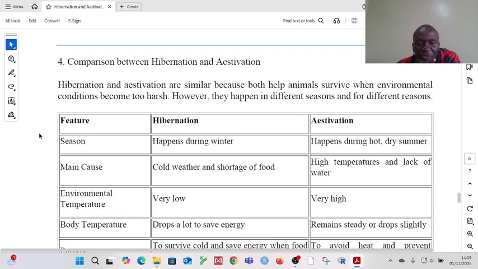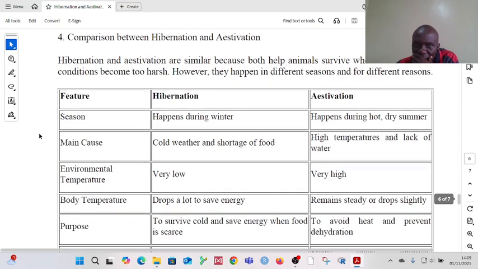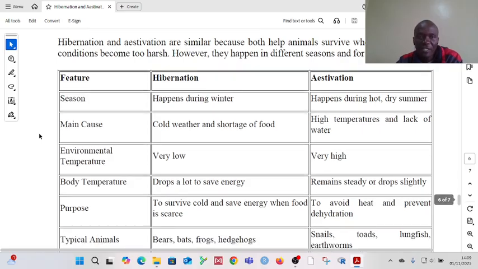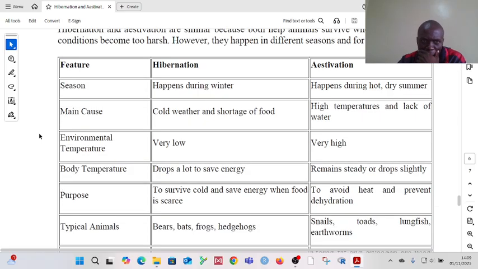So as a comparison between hibernation and aestivation, one is that they are similar because they help animals to survive when the environmental conditions are harsh. But that being the similarity, they happen in different seasons and for different reasons. So let's see such differences. One of them is the season. Hibernation happens when the temperatures are low, that is during winter.